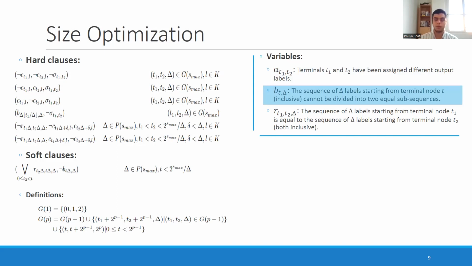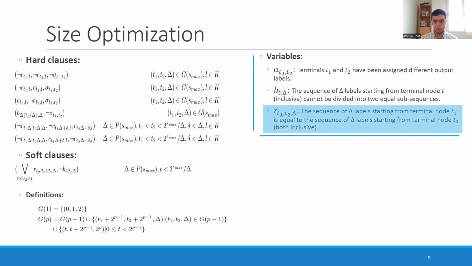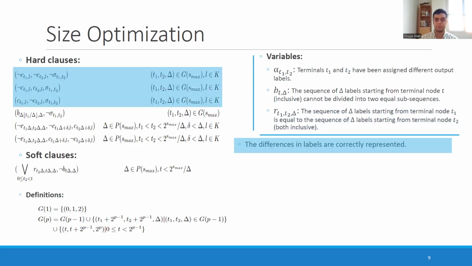So if the two children are exactly the same, this decision is not important, is redundant, so it can be replaced by one of its children. And the third set of variables model whether two decision nodes at the same level are equivalent. It looks at the sequence of labels at the bottom of each of these decision nodes, and if they are the same, it tells us that they are equivalent.